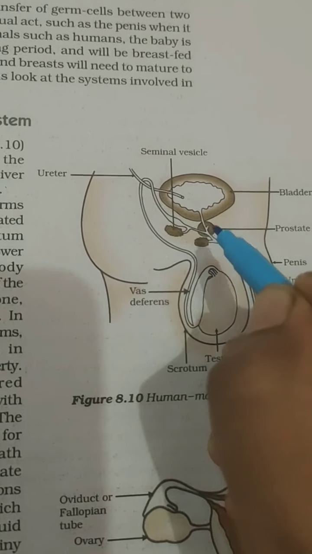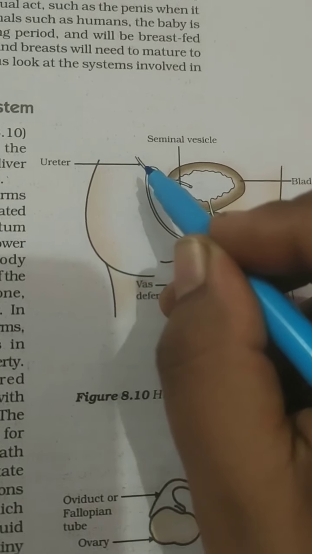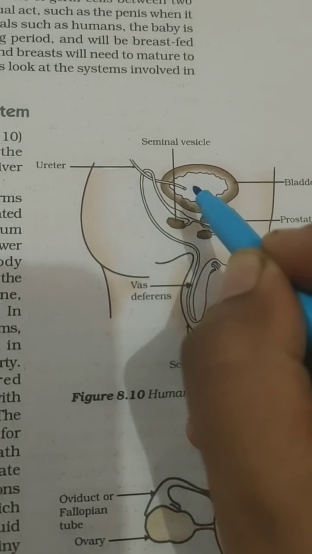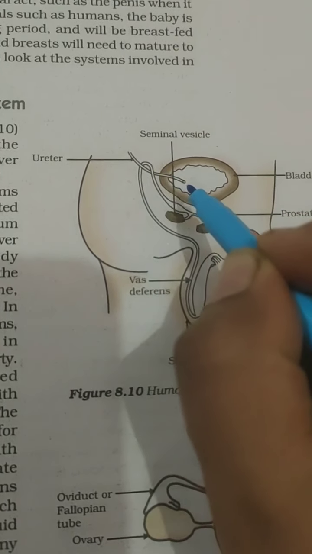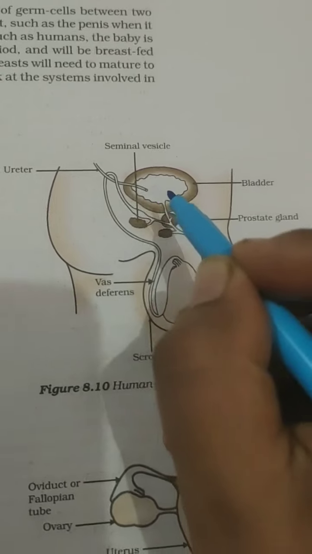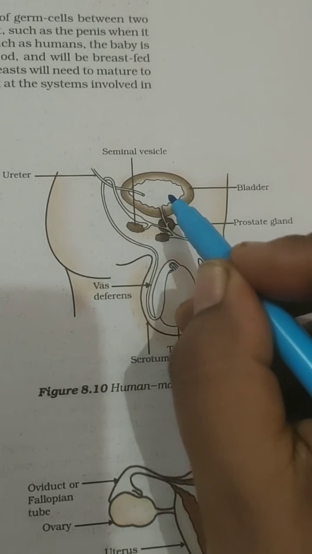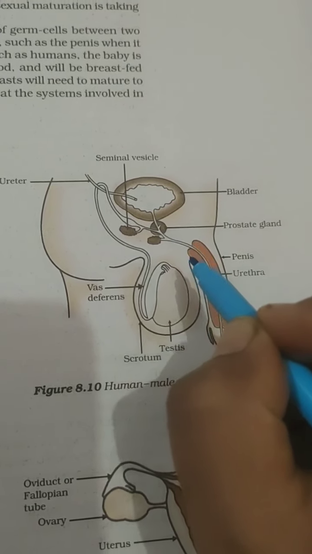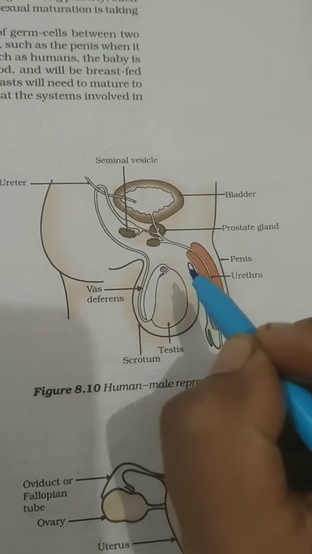These sperms will transfer through the tube called the vas deferens, and it will go along this path. Here you can see the ureter. The ureter is the tube which carries urine from the kidney, and it delivers the urine to the urinary bladder. The bladder also has a tube-like structure called the urethra. This urethra will join with the vas deferens. After this area there will be only one duct.